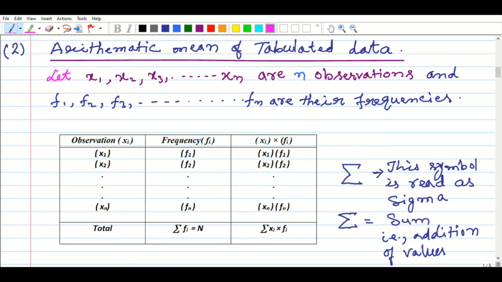Let's see on the screen: I have shown here xi into fi, that is, x1 into f1, x2 into f2, dot dot dot, xn into fn, where the bracket indicates multiplication. It is also known as summation. You see in the Excel that xi into fi is clear.